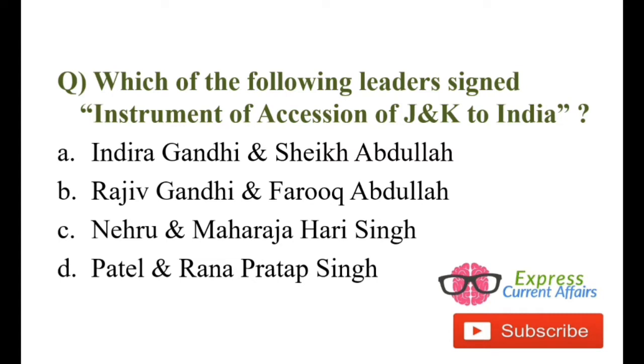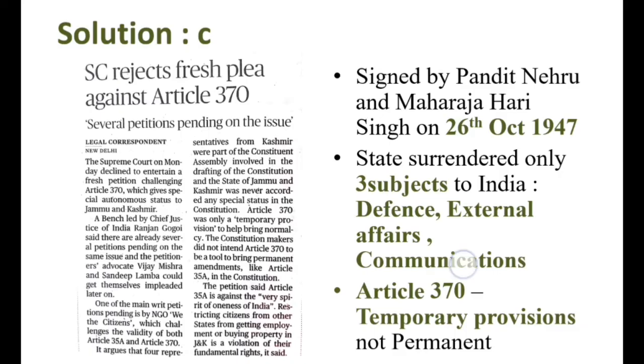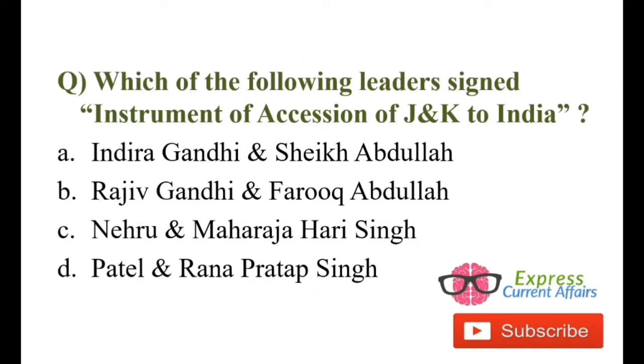Which of the following leaders signed Instrument of Accession of Jammu and Kashmir to India? Indira Gandhi and Sheikh Abdullah, Rajiv Gandhi and Farooq Abdullah, Pandit Jawaharlal Nehru and Maharaja Hari Singh, Vallabhbhai Patel and Rana Pratap Singh. The answer is C. Pandit Nehru and Maharaja Hari Singh of Jammu and Kashmir.